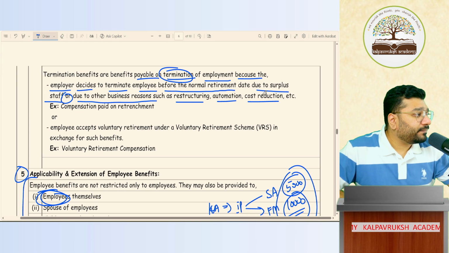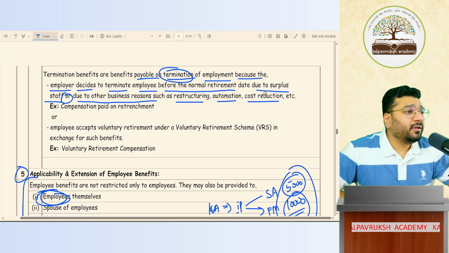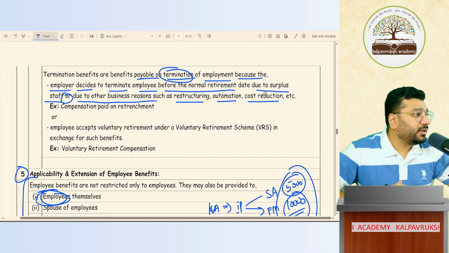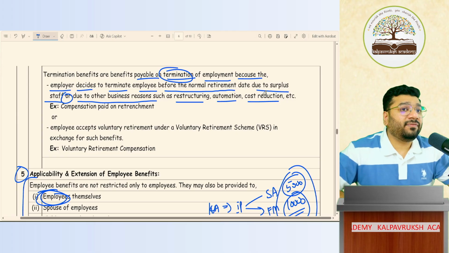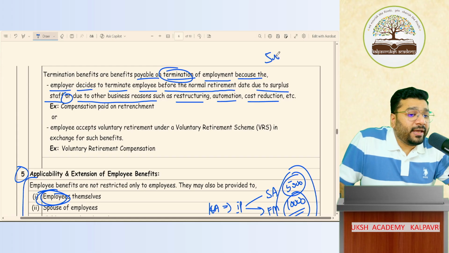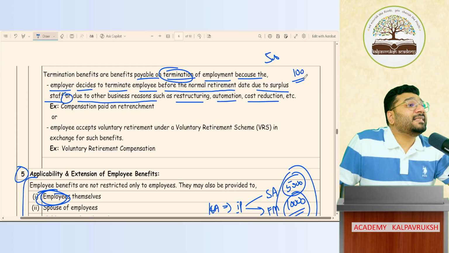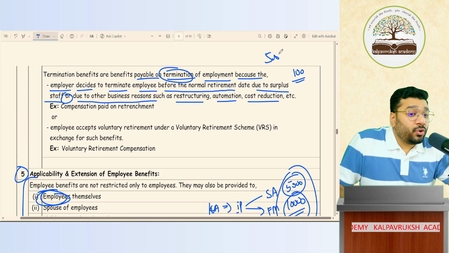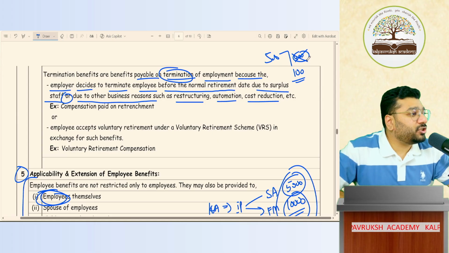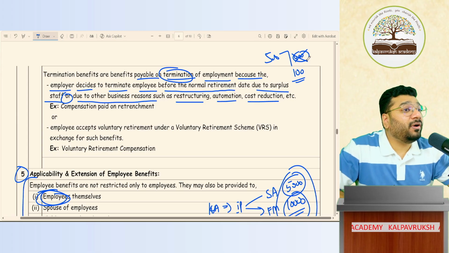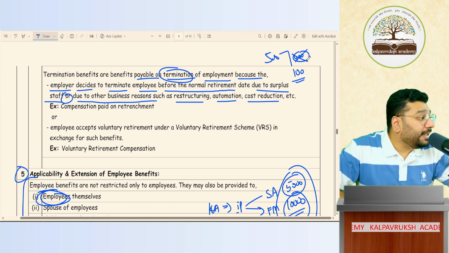Example. I'm running a factory. So far, I was not using machines. I was using machines, but very semi-automatic machines. So I was heavily dependent on my staff, manpower. Now in the market, there are huge automatic machines. Where earlier I needed 500 employees, now just 100 employees are sufficient. So I am not in need of 400 employees. So these 400 employees I will retrench. Permanently I will remove them. It's not their fault. I will lay them off completely. Got it, not got it?